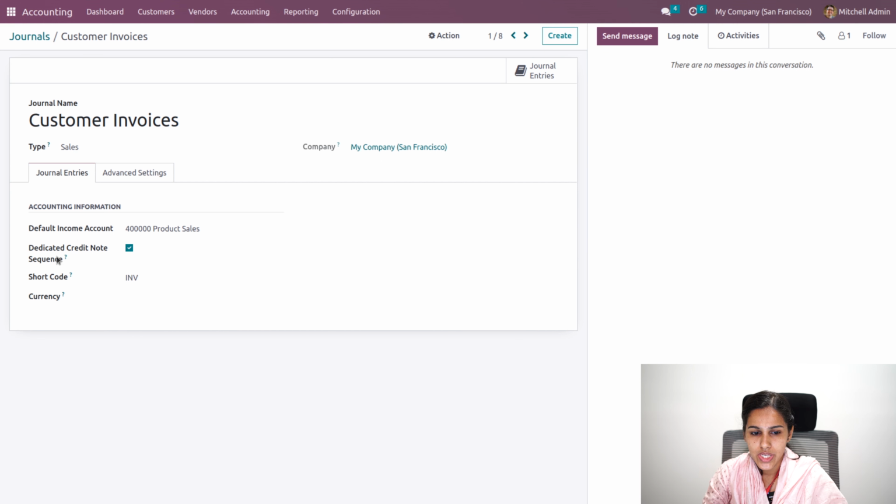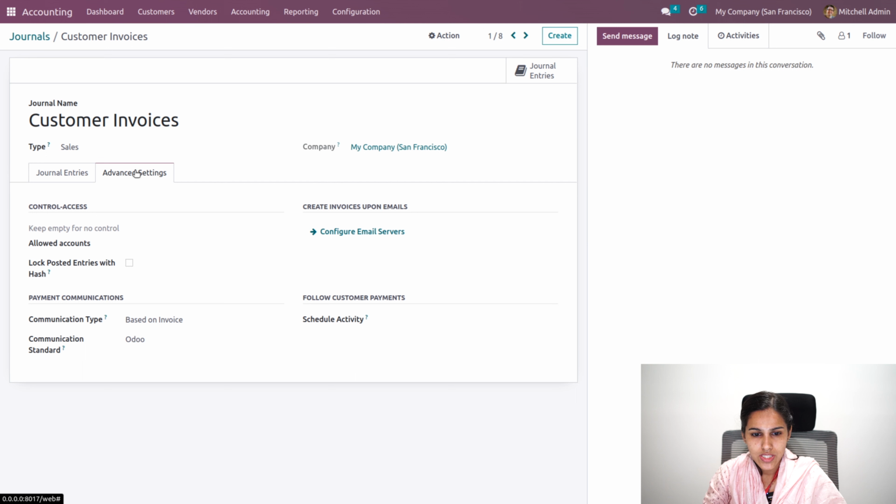And if you don't want to share the same shortcode or same sequence for both your invoices and credit notes, you can enable this. And the shortcode for the journal entries that are generated under this particular journal can be provided over here as INV. So those journal entries created from customer invoices will have a sequence starting with INV. Also, we'll be able to provide the currency as well.